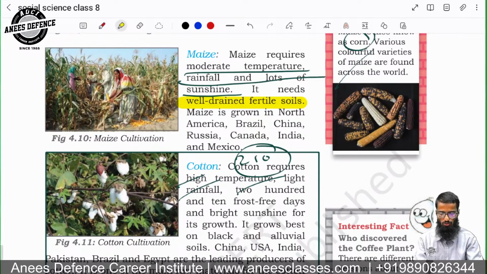Even the roots, if you look at the roots of maize, they are fibrous. Sometimes, when you study xerophytic plants, the roots are tapering, so they go down in search of water because in the arid region you don't have much water. But with respect to maize, the roots are fibrous. Because the soil is well drained and you have a lot of water there, maize is grown in America, Brazil, China, etc.